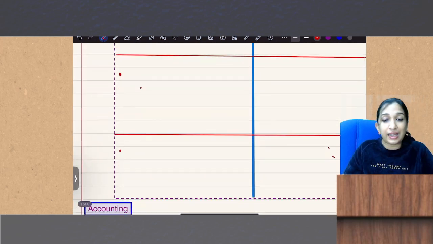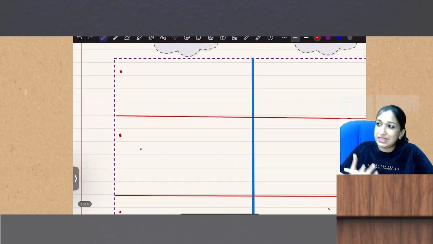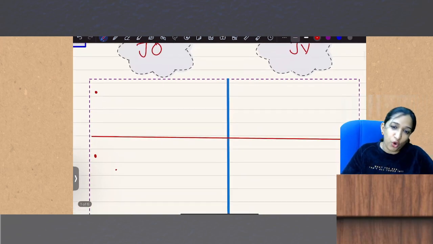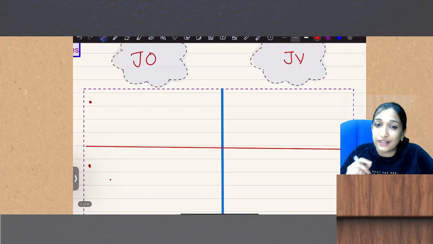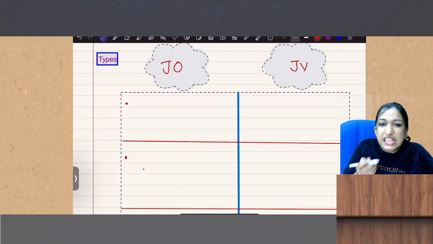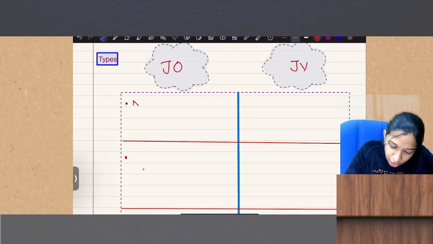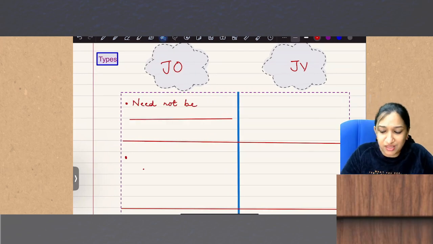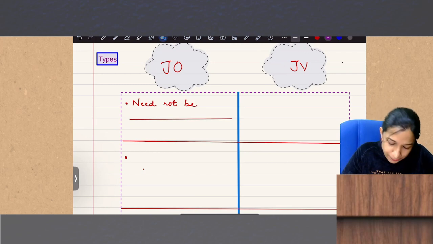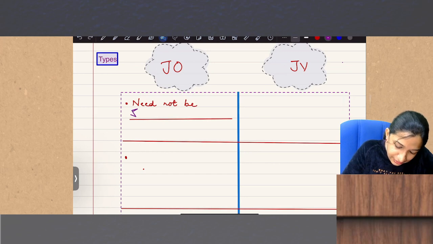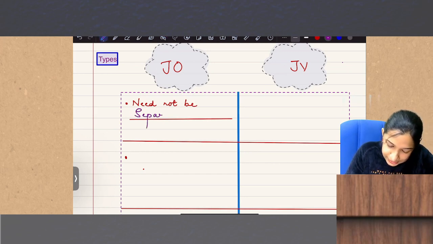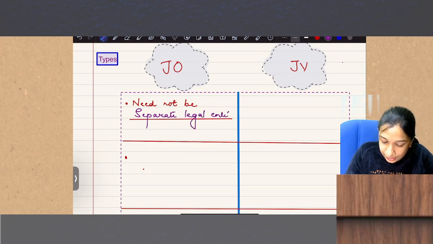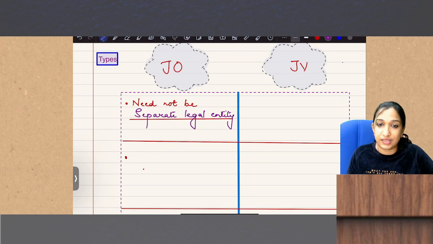So there are three criteria to identify whether it is a JO or JV. I want you to learn these points. First one, JO need not be a separate legal entity. It can be, but it is not compulsory.